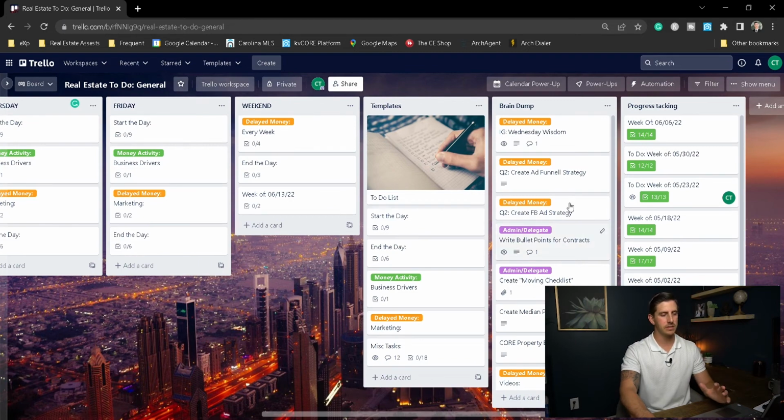Brain dump. These are ideas that I have, things I want to work on that aren't necessarily top of mind. They aren't things that I want to do right away, but they're things that need to get done. And I don't want them clouding my head, being held up in my head. So I'll put them here, brain dump, and every once in a while I'll take some of these things and I'll move them into the other sections.